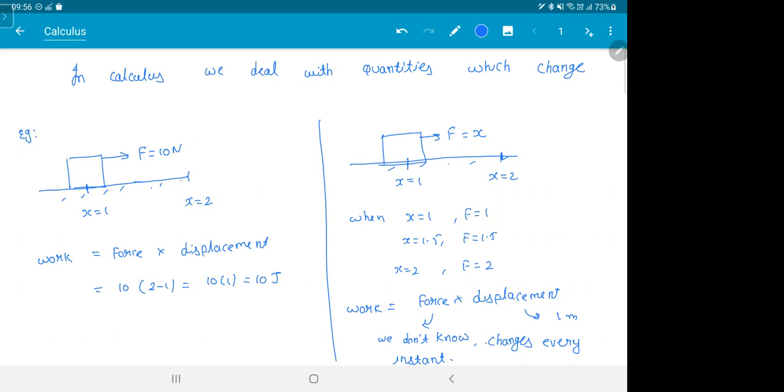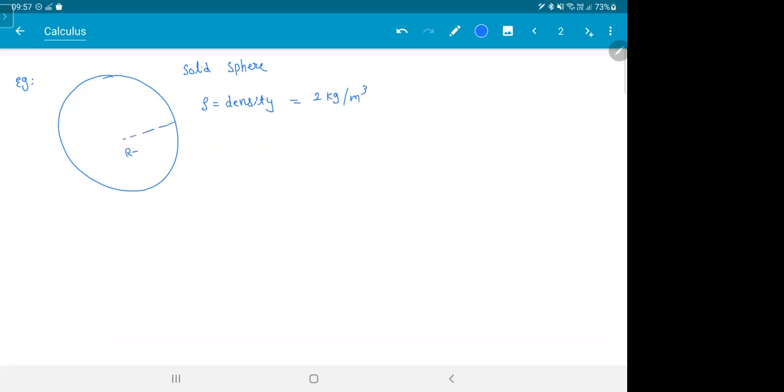And not only this, we deal with this in multiple places. Turn the page. Let's say you have a body like this, a solid sphere. Rho is the density. Let's say something like 2 kg per meter cube. And the radius is 1 meter.